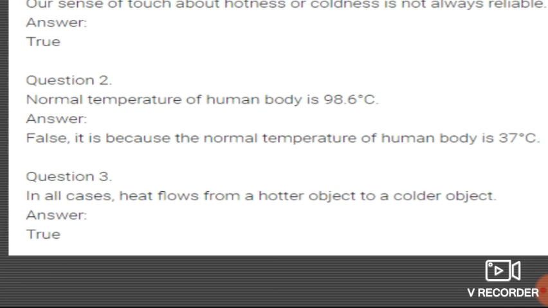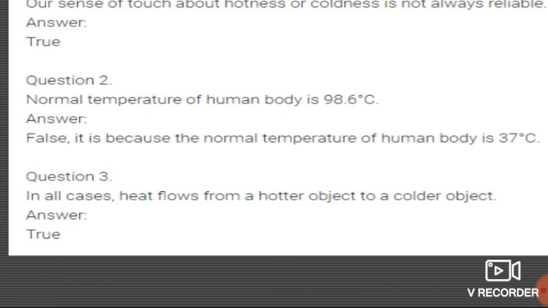Now the next question. In all cases, heat flows from a hotter object to a colder object. See students, we have seen many examples in the regular lectures also. What are the examples? How is heat transferred? What are the sources of heat? From this basic knowledge, we have seen that heat always flows from the hotter object to the colder object.